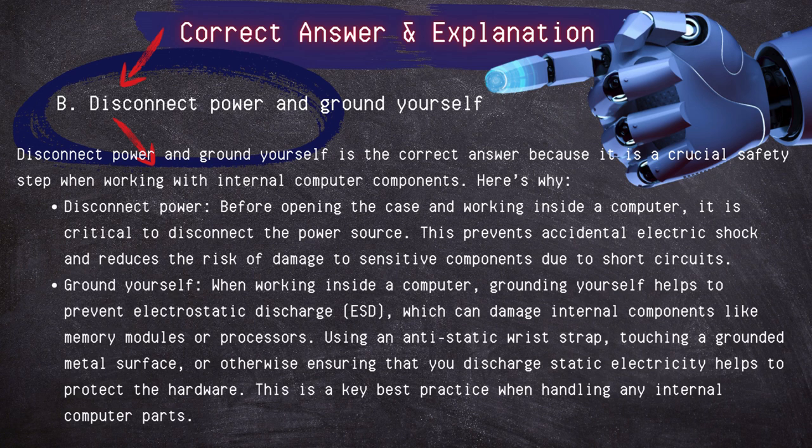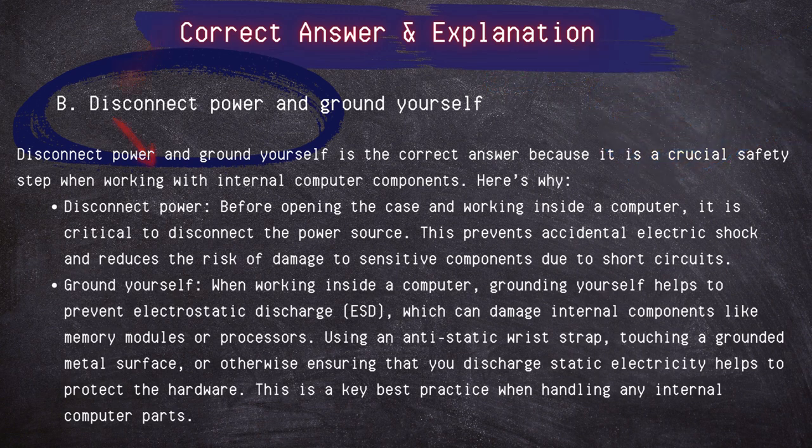Ground yourself when working inside a computer. Grounding yourself helps to prevent ESD, or electrostatic discharge, which can damage internal components like memory modules or processors. Using an anti-static wrist strap, touching a grounded metal surface, or otherwise ensuring that you discharge static electricity helps to protect the hardware. This is a key best practice when handling any internal computer parts.